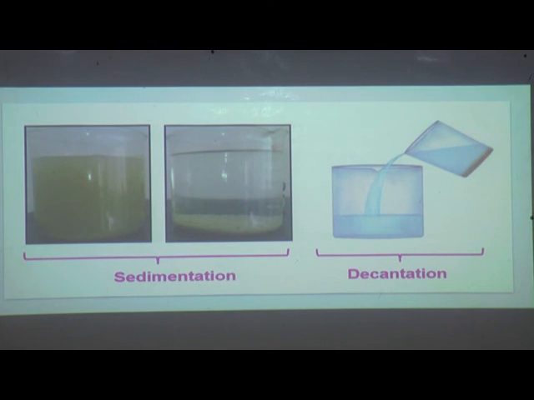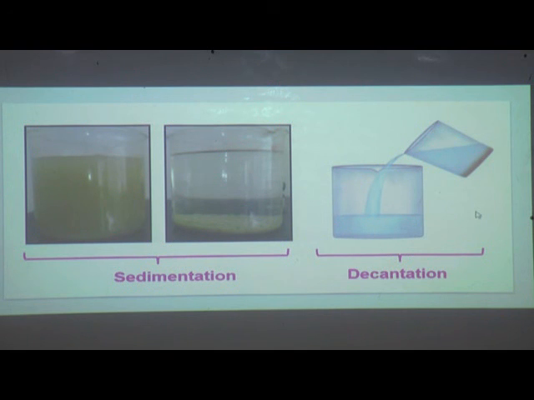In the same way, we separate out the clear upper liquid. Now this clear upper liquid is separated slowly into the other jar without disturbing the bottom part. Whatever clear water we get in the process called sedimentation, this water is slowly separated into the other flask without disturbing the sediments. So we get clear water here, and this process of separating the clear water into the other jar slowly without disturbing the sediments is called as decantation.